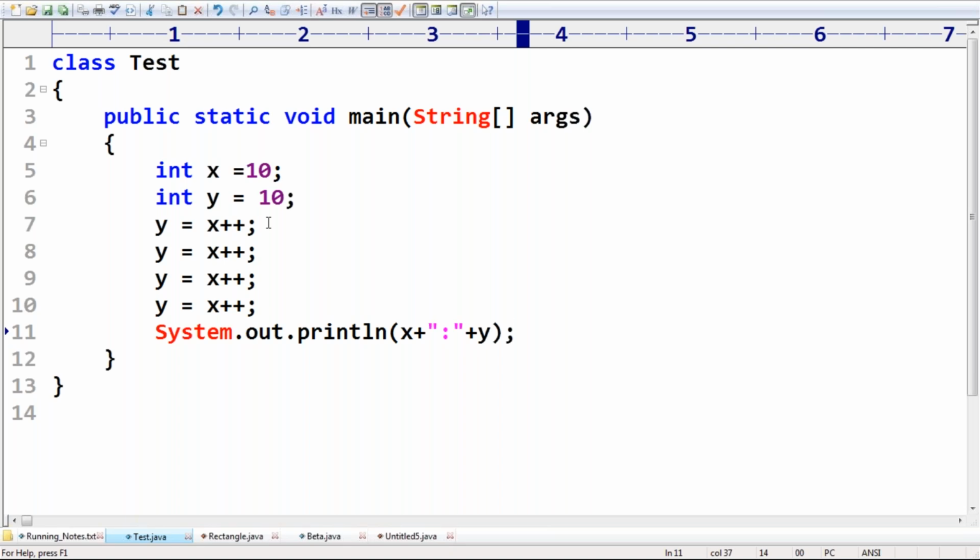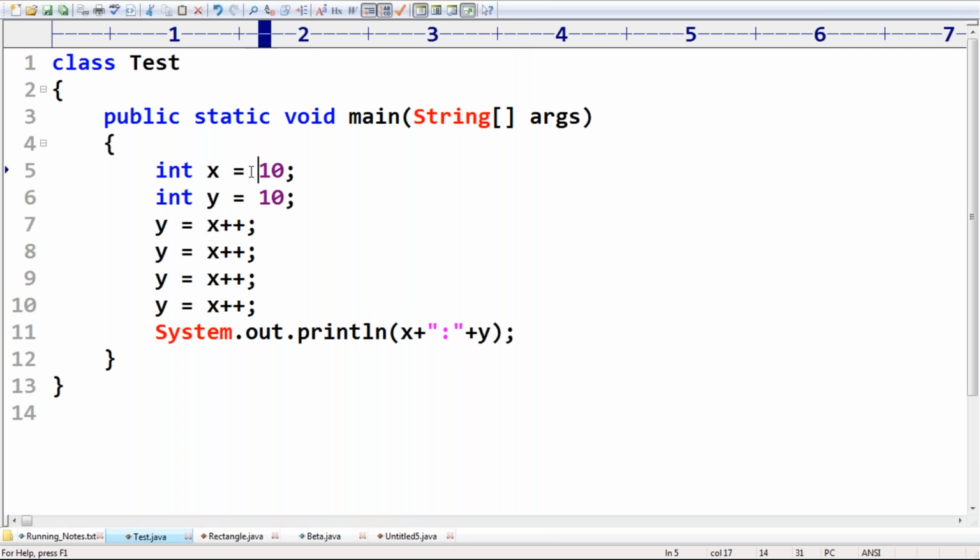Okay, 10, 30, 60, 130. Nice thing. Where are those many print statements, man? Only one print statement we have, x value, y value. What is the final x value? What is the final y value? What is the final x value and what is the final y value? Yeah, good. Now, I hope everyone is in the position to answer this very easily.